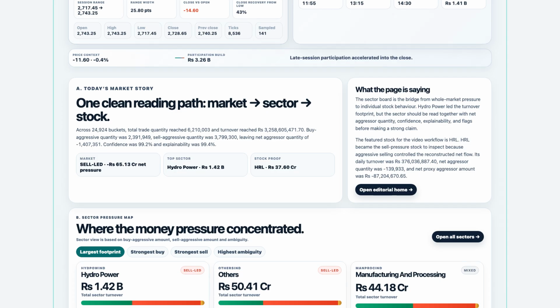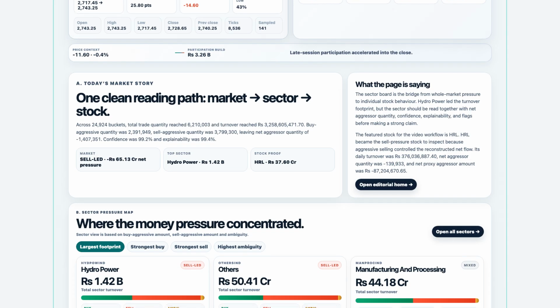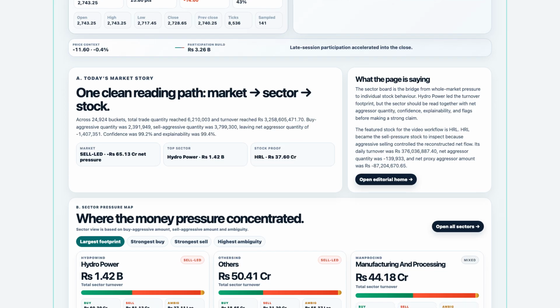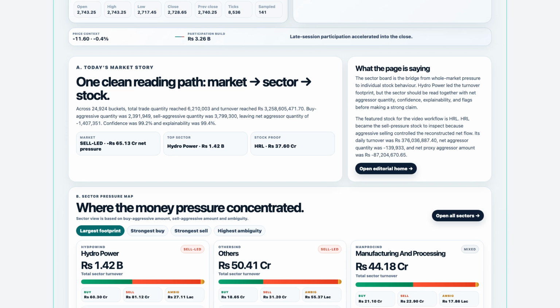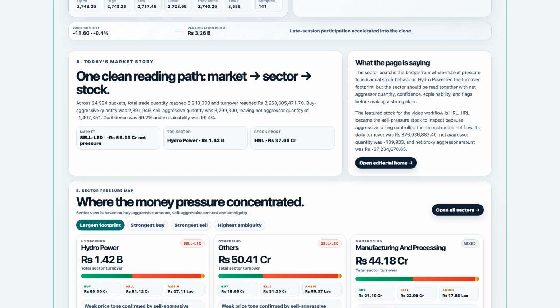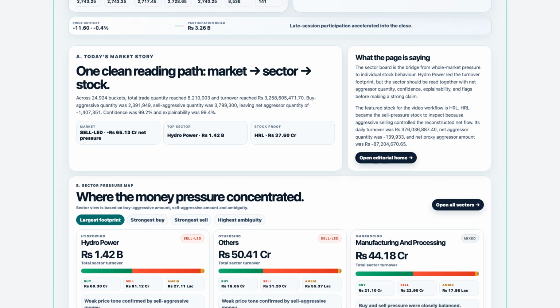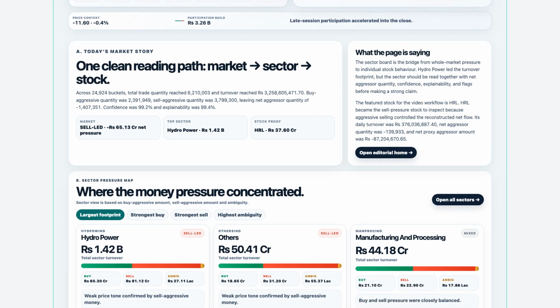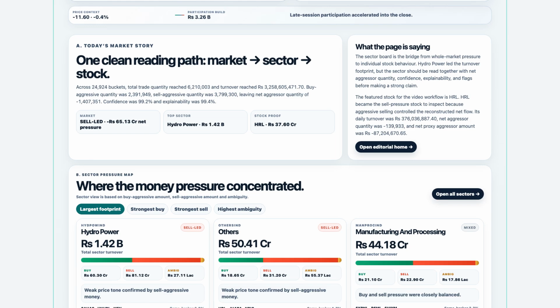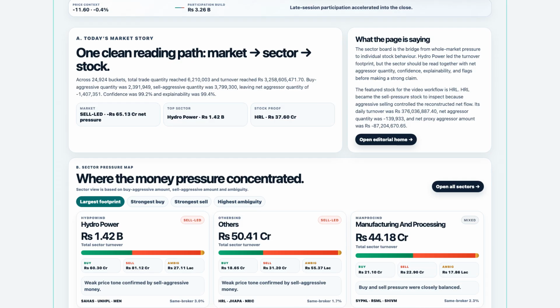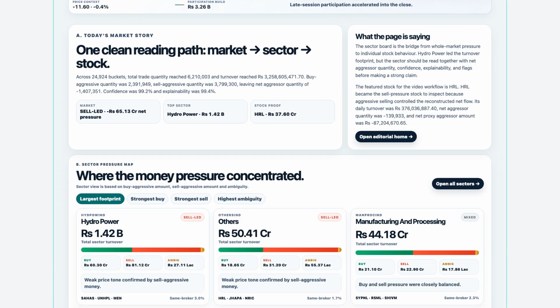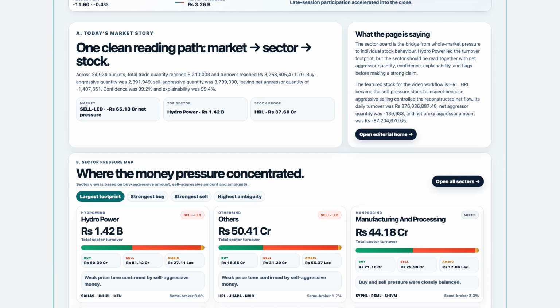For a daily viewer, this section answers two practical questions. First, was the index move small or large? Second, did money participation confirm the story? On May 14th, price was down modestly, but the order flow and turnover context made the day feel heavier than the headline percentage alone. This story panel is where the page becomes a publication rather than a raw dashboard.